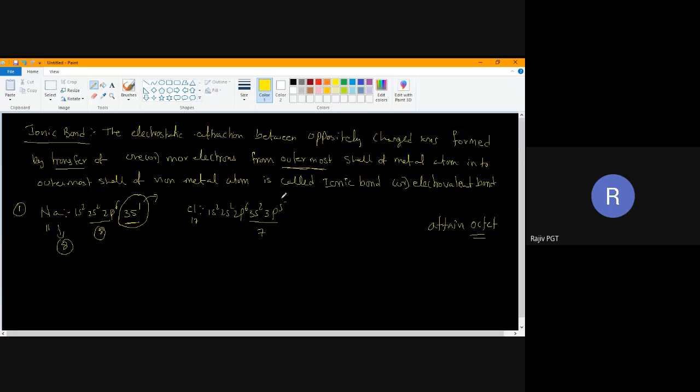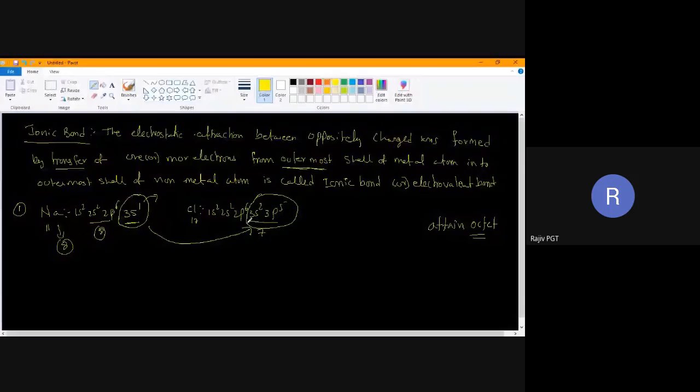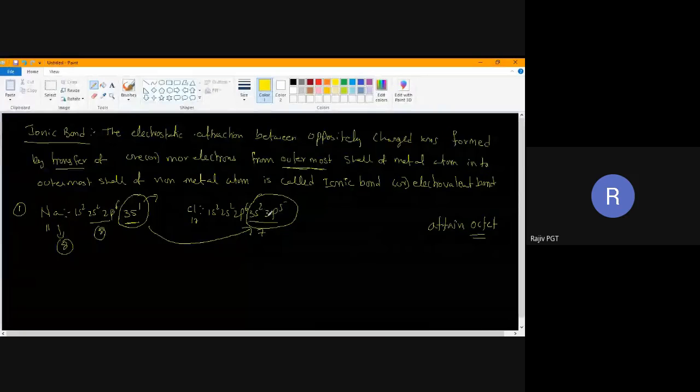We require one more electron to get an octet. As sodium is transferring an electron, chlorine will accept the electron from sodium. Then it will get 8 electrons.